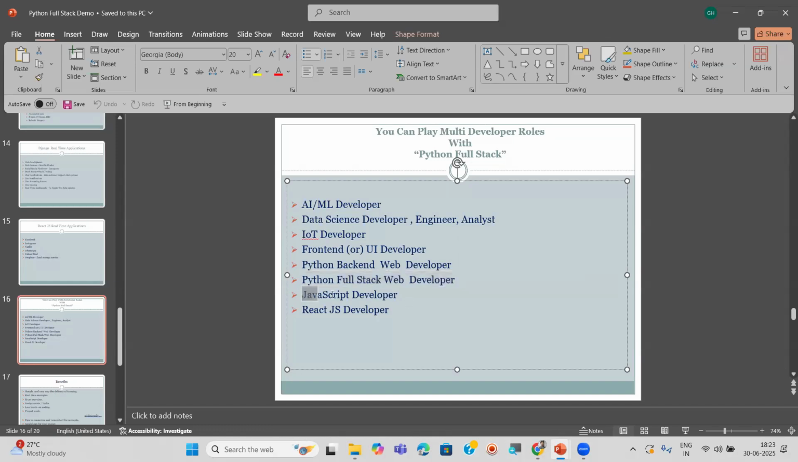Separate, there is a JavaScript developer role also available in the companies. Next, same way, React.js developers. Right? Fine. So like that, if you learn one Python full stack course here, now you are eligible for multiple roles in real time with the companies.